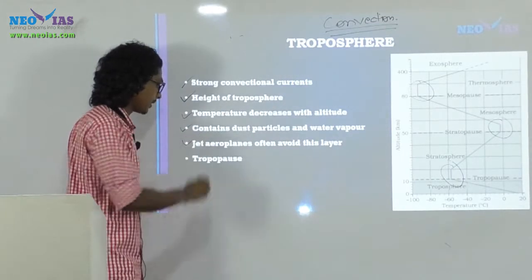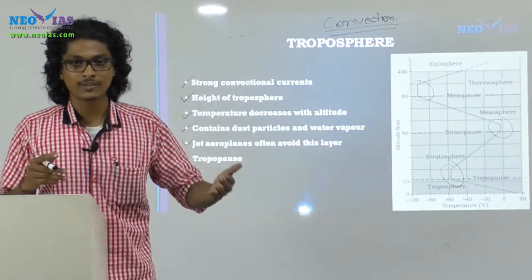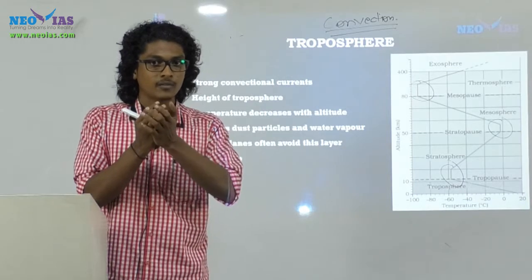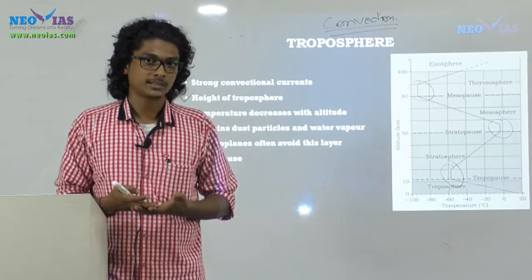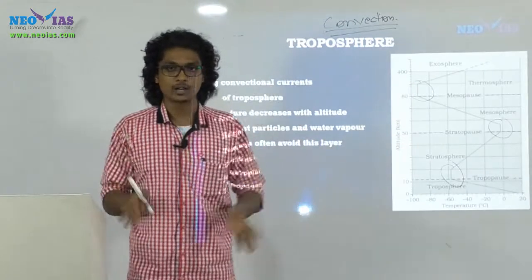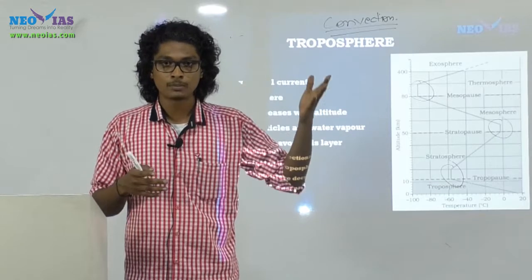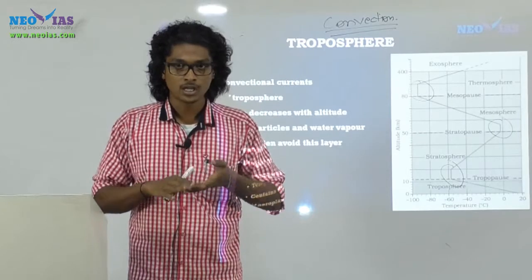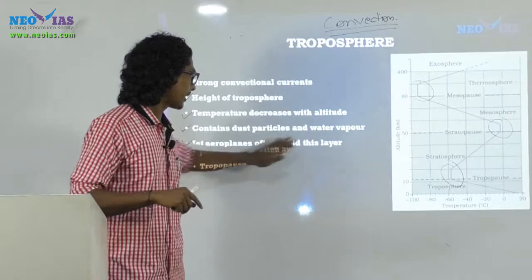Okay. Now, another thing, the majority of jet aeroplanes often avoid flying in this layer, and the reason is that in this layer we have more weather effects, or more climatic phenomena taking place, so the troposphere is the most dynamic. It means there will be pressure change, wind movement, cloud formations, everything. Now, cloud formations reduce the visibility, right? So that is one reason why they avoid flying in this layer.